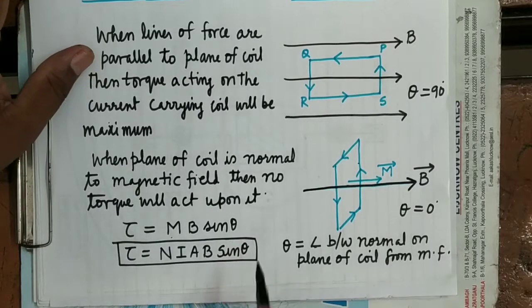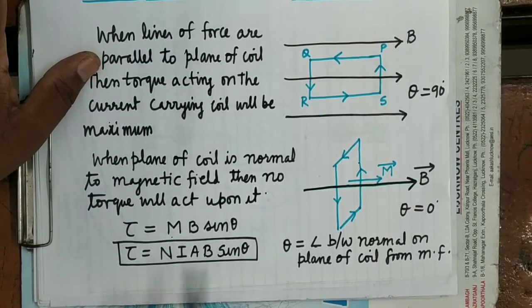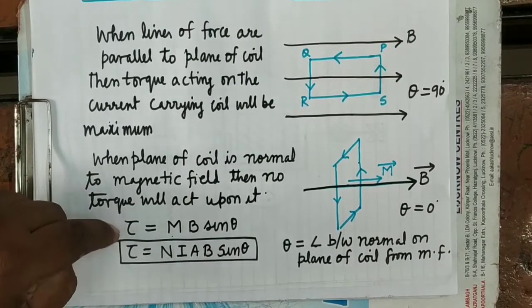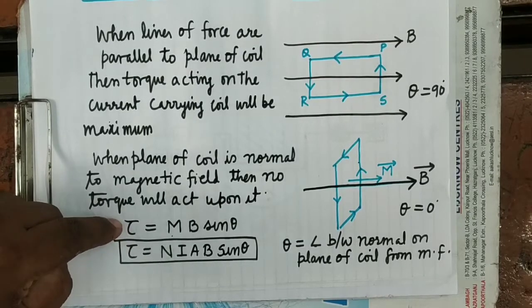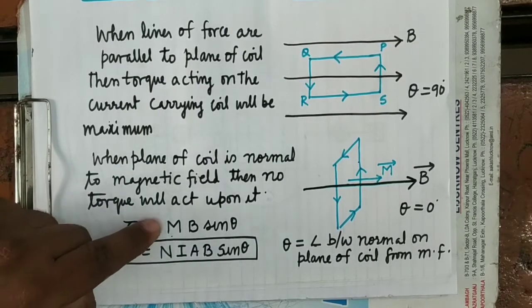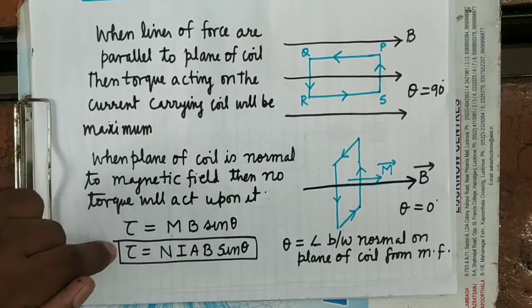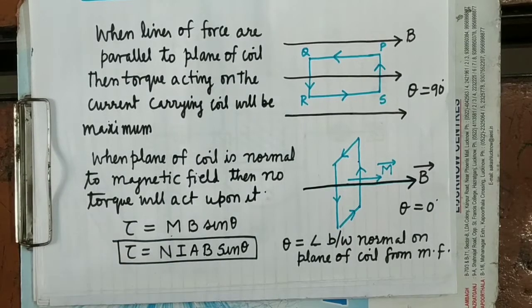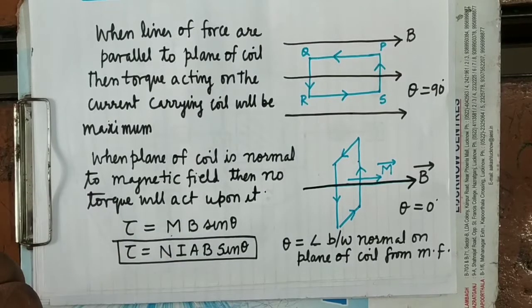Now if you compare these two, you will get that in place of M, both are giving the same thing. This is also giving the torque acting on a current loop, the torque acting on a magnetic dipole when it is placed in the external magnetic field. It is also giving the torque acting on a current loop placed in the external magnetic field. Only in place of M here there is N into I into A.